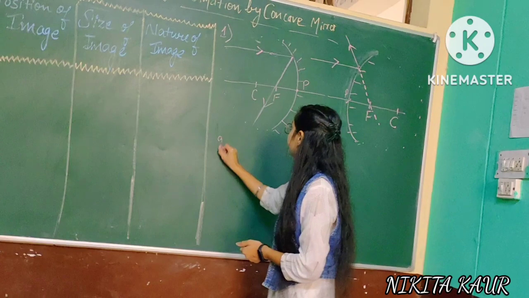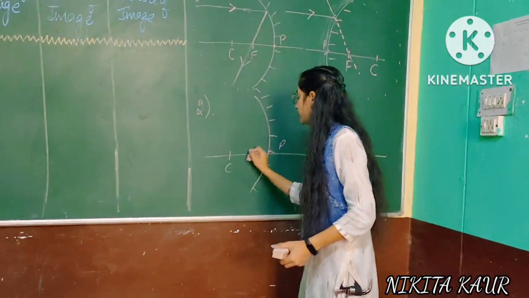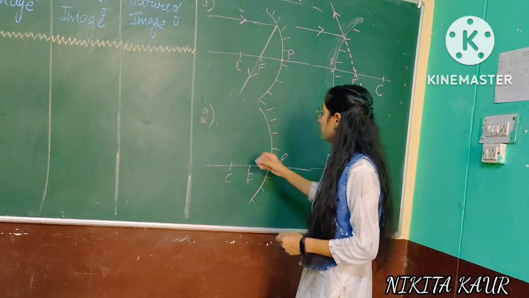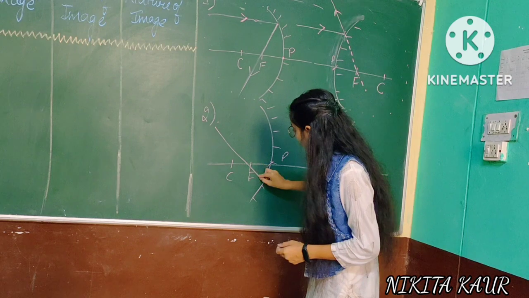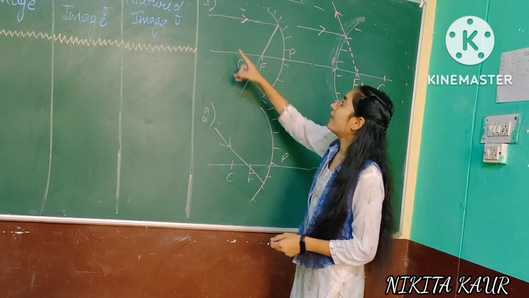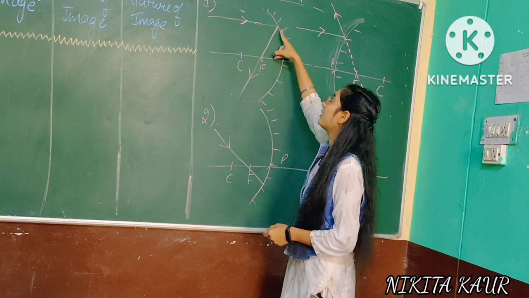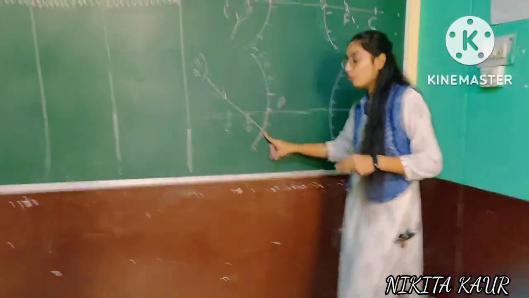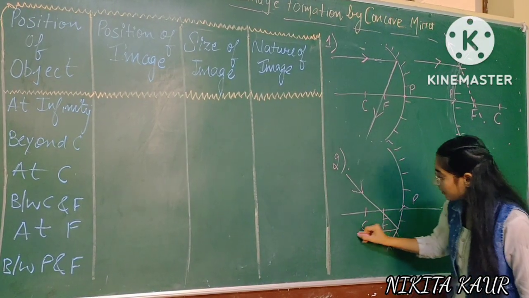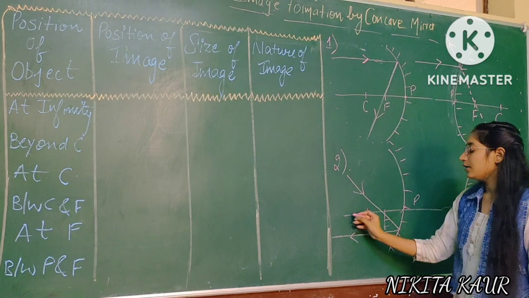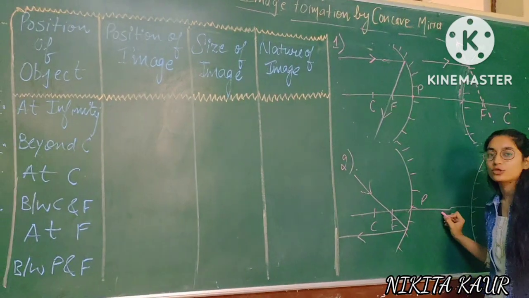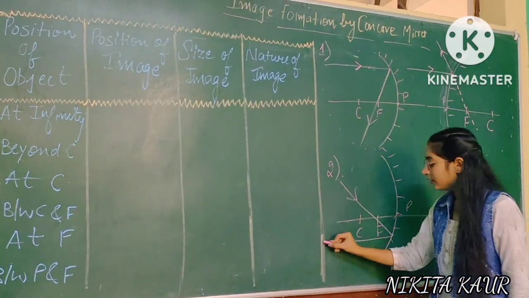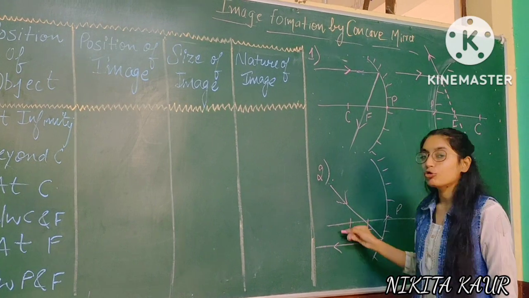Second rule. Again, this is the pole. I hope the terms pole, center and focus are clear now. First, incident light comes parallel and the reflected light goes through the focus. But if the incident light is passing through the focus, it will reflect parallel to the principal axis. The line passing through the center and pole is known as the principal axis. So if light is coming from the focus, it will reflect back parallel to the principal axis.